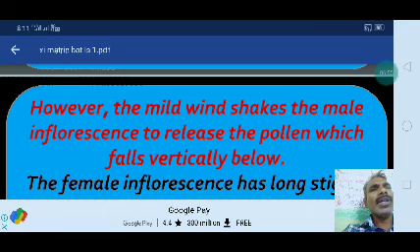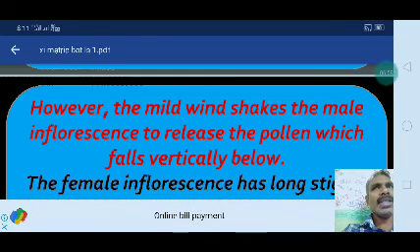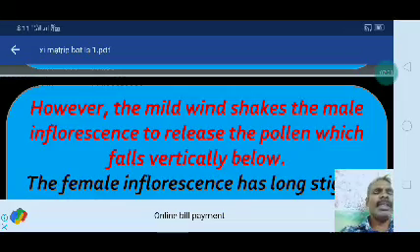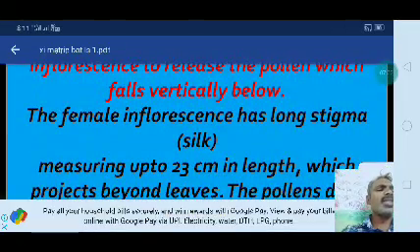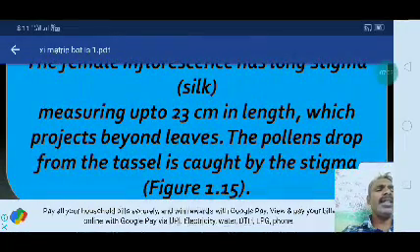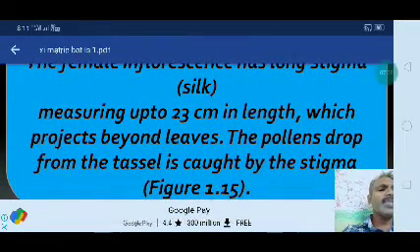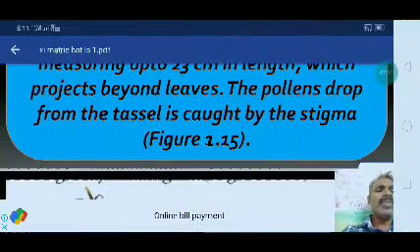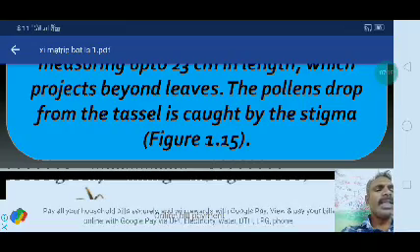So from the male inflorescence the pollen grains are deposited on the female inflorescence. The female inflorescence has long stigma, the silk, measuring up to 23 centimeters in length, which projects beyond the leaves. The pollen dropping from the tassel is caught by the stigma. This type of pollination occurs in maize plants.